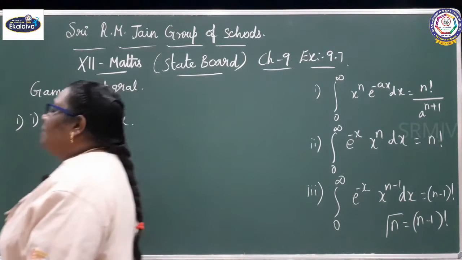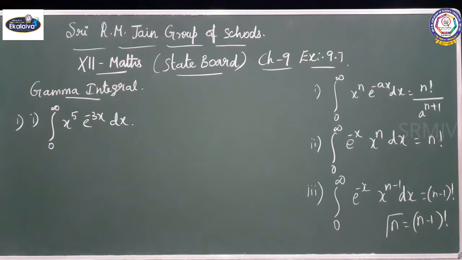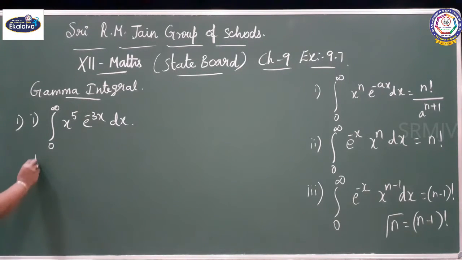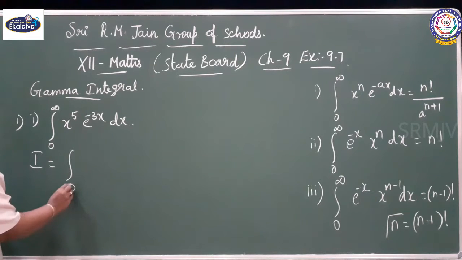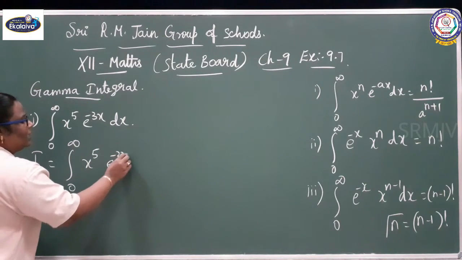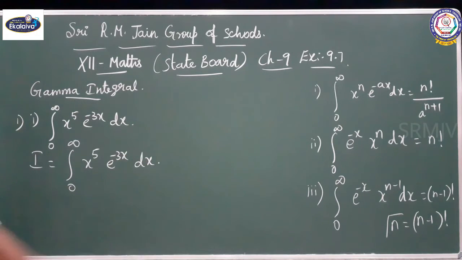See the first sum, first subdivision, you can check the interval also, whether it is 0 to infinity or 0 to pi by 2. So, you can take it as I equal to integral 0 to infinity x power 5 e power minus 3x dx.